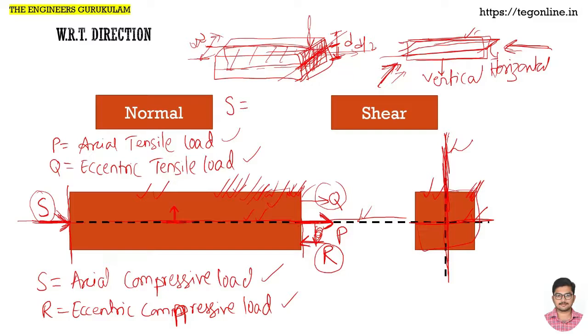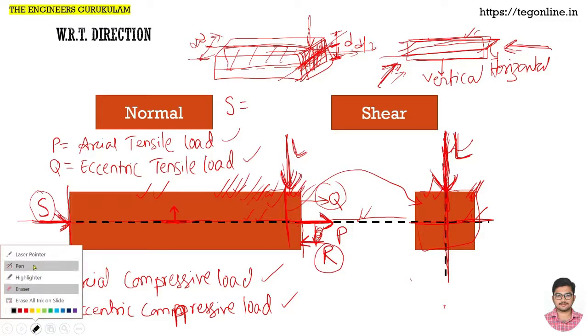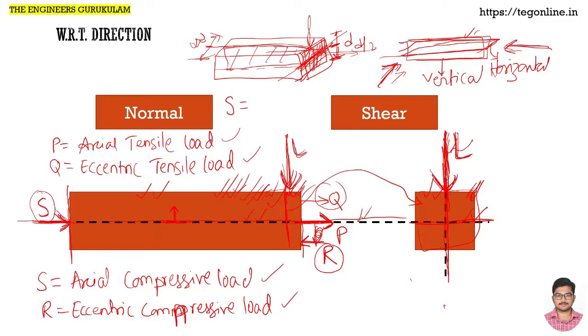For that central axis, say the shear load is a load L. If that load L is acting like this, at the central point of this cross section, along the vertical central plane, that L will be called transverse shear. What kind of shear is it? Transverse shear.